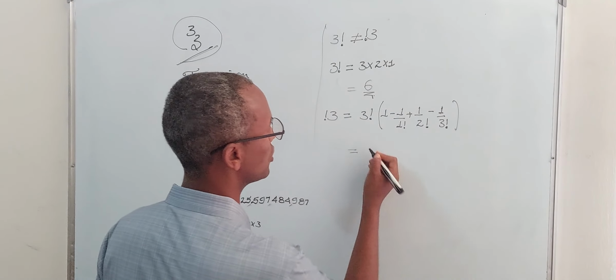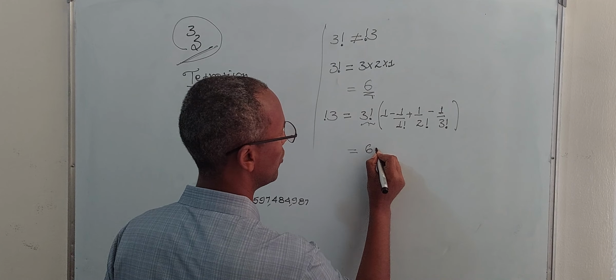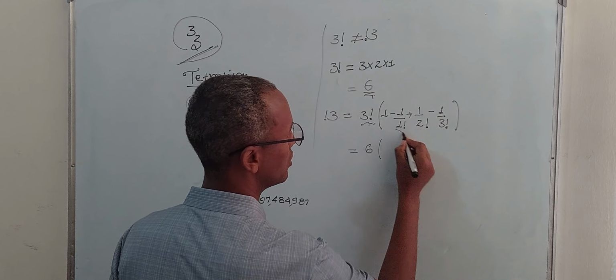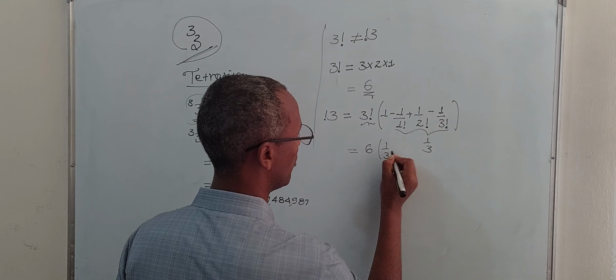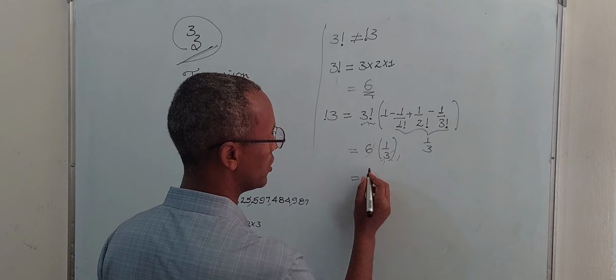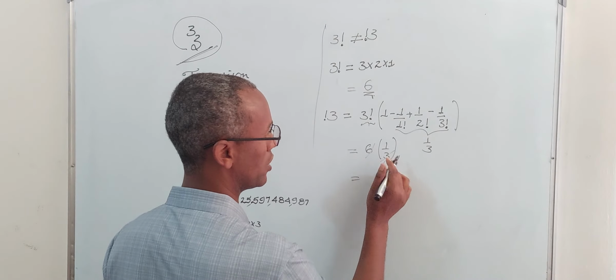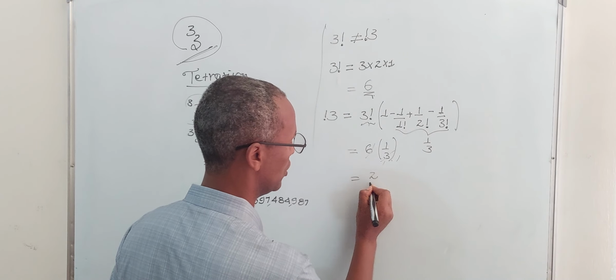So 3 factorial is 6, multiplied by the bracket term, which gives 1 over 3. The 3 cancels, and 6 divided by 3 is equal to 2.